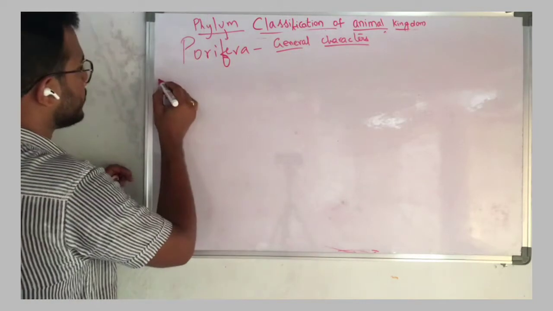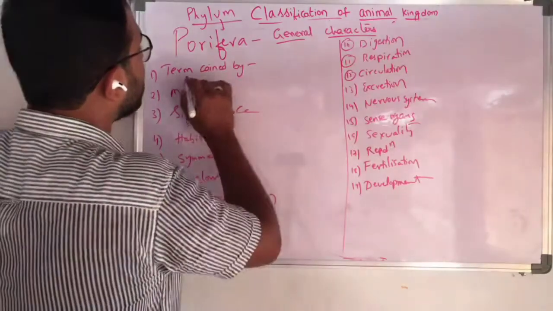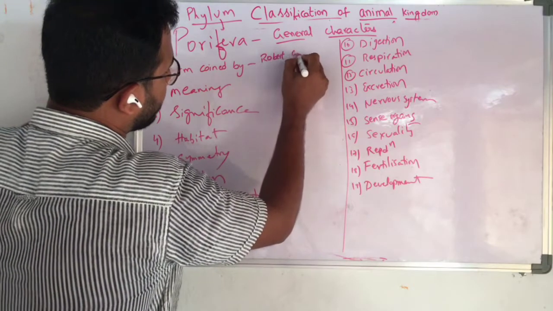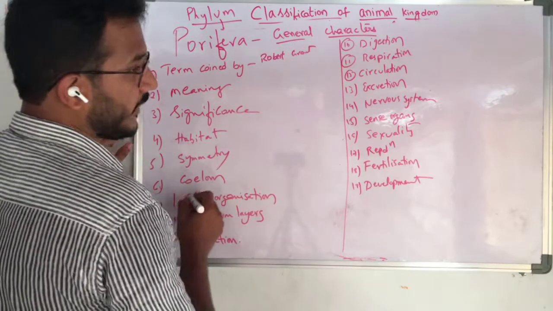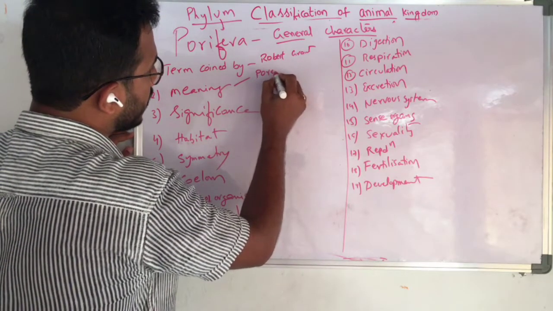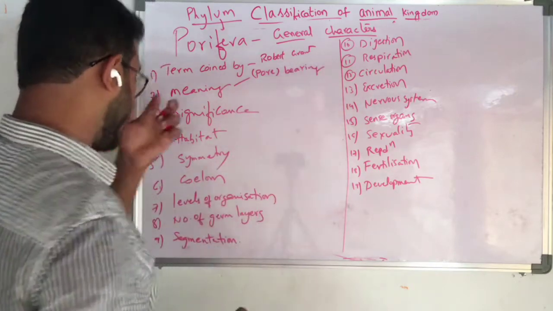In this, first of all, the term Porifera was coined by Robert Grant. And the meaning of poriferans is pore bearing.